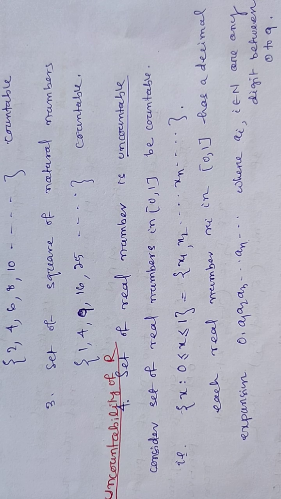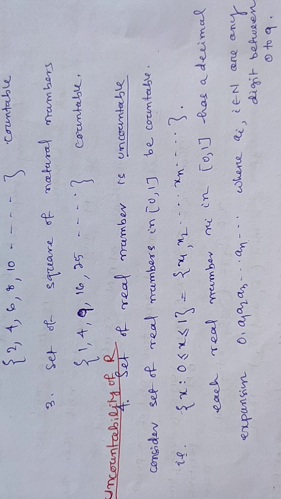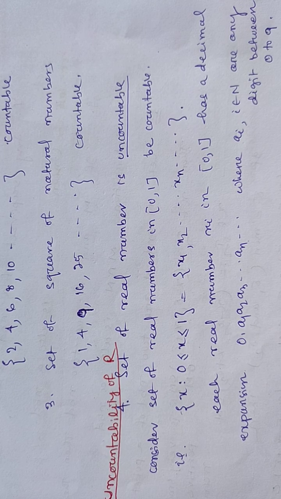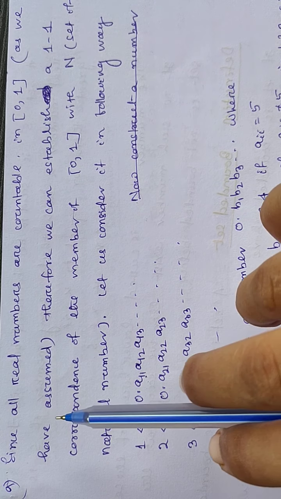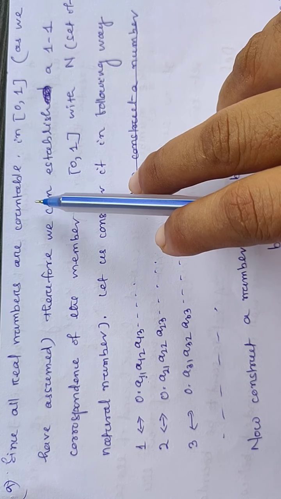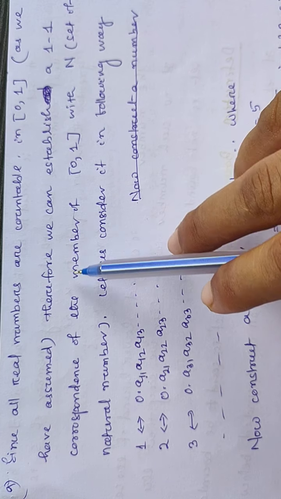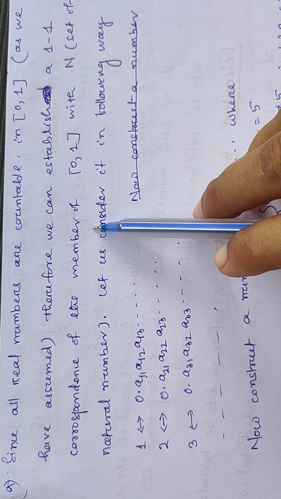Then it will be a number between 0 and 1, because it is fractional, positive and less than 1. Since we are assuming that all real numbers in 0 1 are countable, we can establish a one-to-one correspondence with the set of natural numbers.